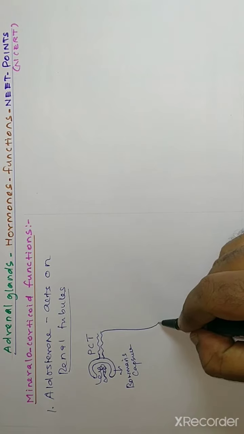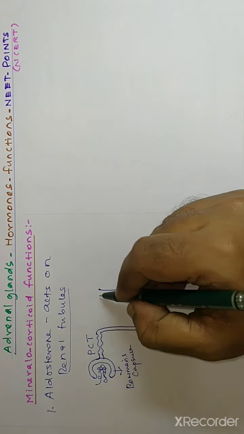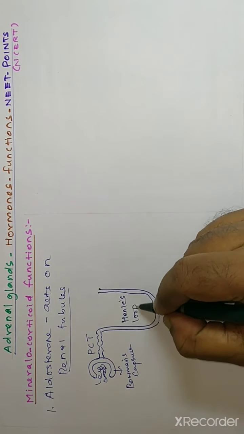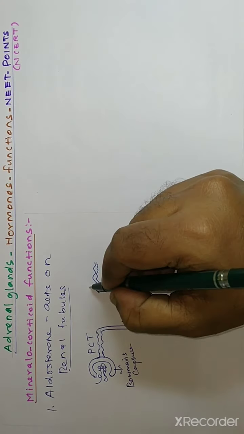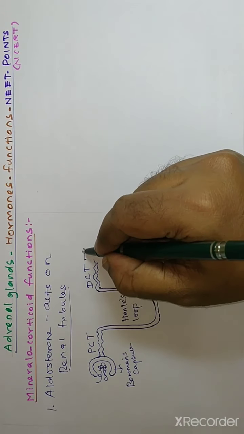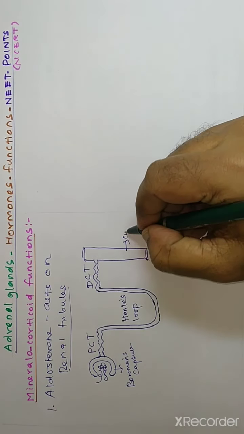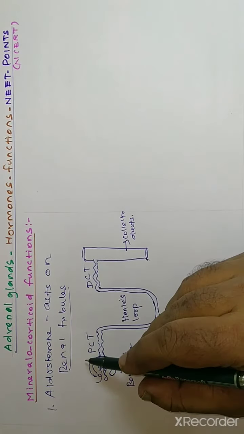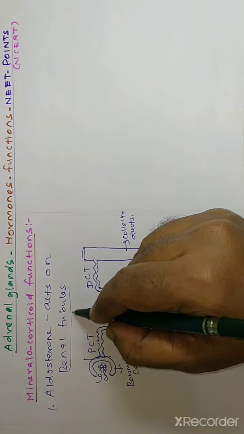From the PCT, a hairpin looped structure arises. That hairpin looped structure is termed Henle's loop. Then from there, it forms a highly coiled tube that is called the distal convoluted tubule, DCT. The distal convoluted tubules of all the nephrons connect to the collecting duct. This is the collecting duct, which you might have learned in lower classes. From the PCT to the collecting duct, this part is termed the renal tubule.